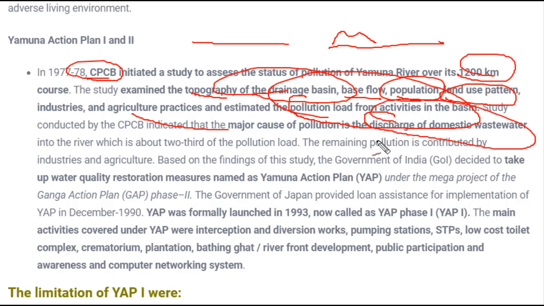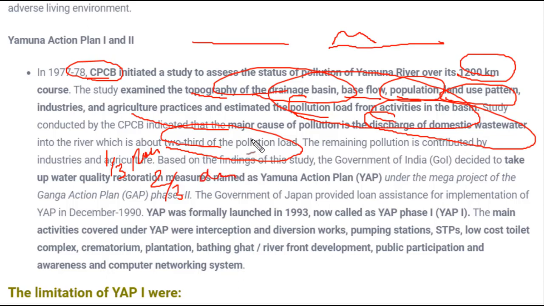About 2/3 of the pollutant load is domestic wastewater discharged into river Yamuna. So it's very huge: only 1/3 of pollution is from industries, and the remaining 2/3 is from domestic wastewater.